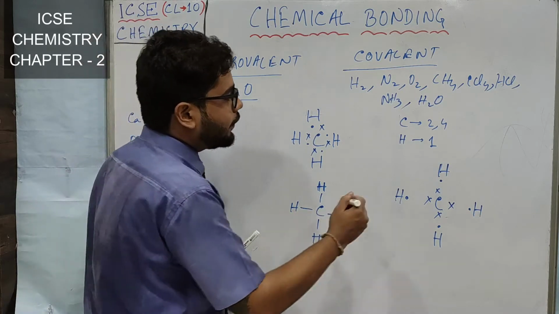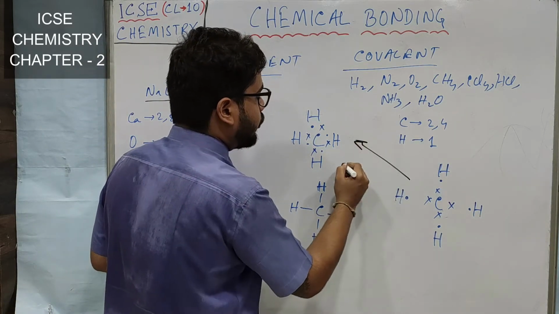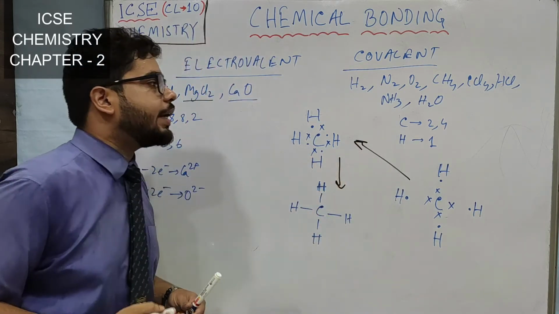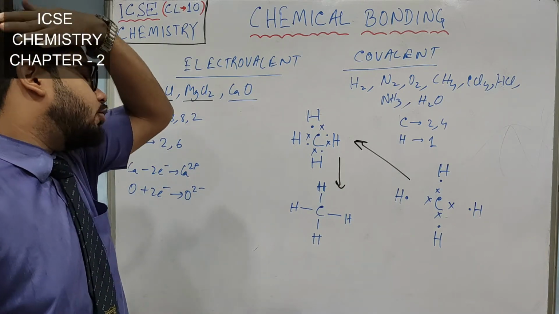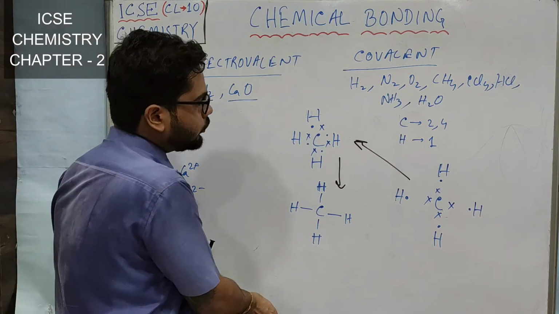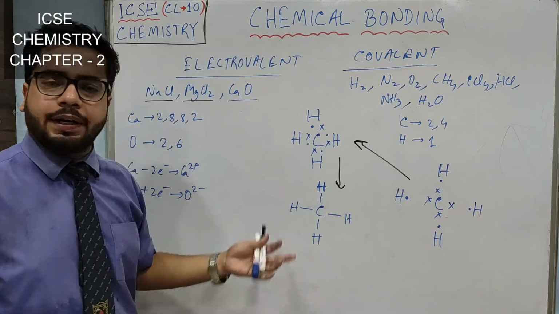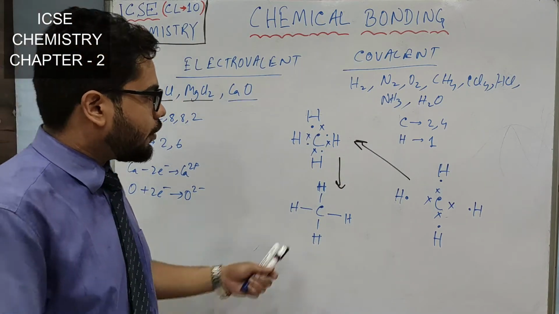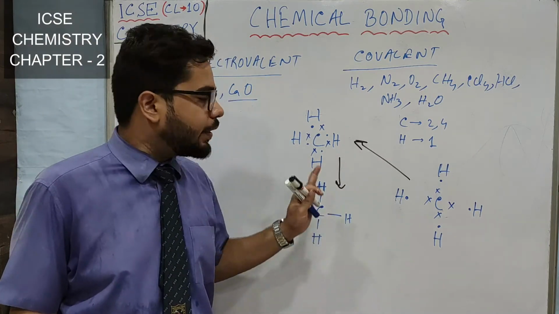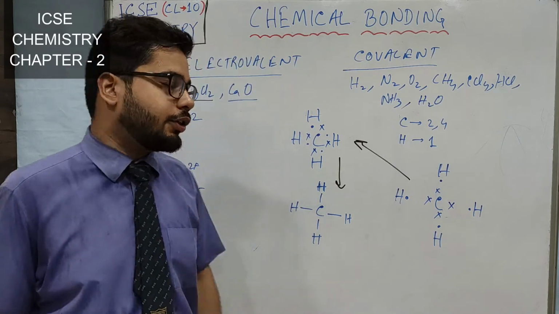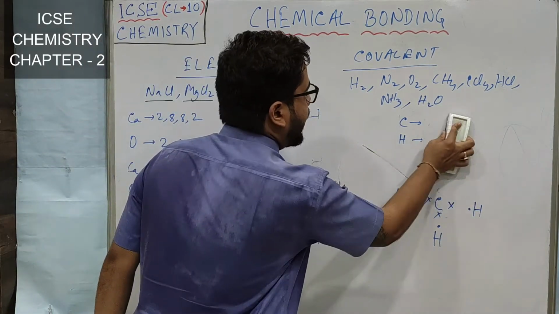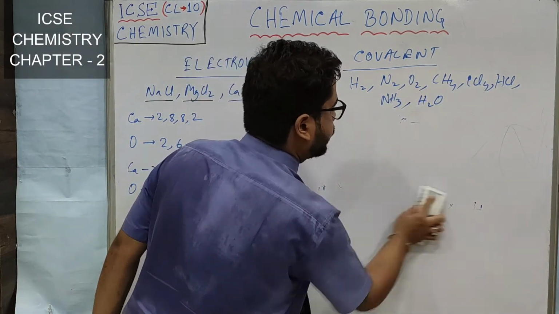Okay. So after I have shown you the electron dot diagram of methane, I will be showing you the electron dot diagram of hydrogen chloride gas. Okay. So I hope you have copied this one. You can see it in the book also, but check how I am doing, because this is the perfect procedure and ICSE awards marks for this type of structure only. Alright. So now we will be doing it for whom? Hydrogen chloride.